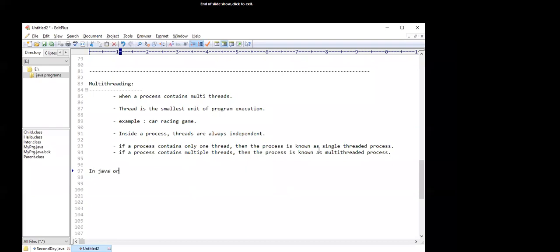In Java or Android, the threading concept is implemented by the Thread class or the Runnable interface.